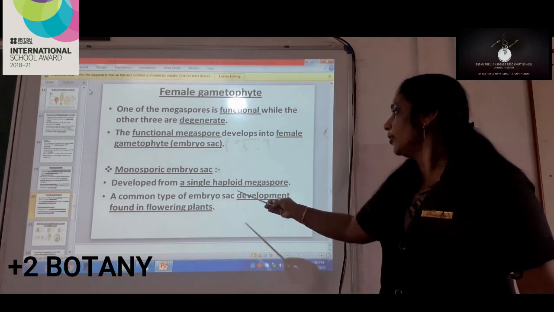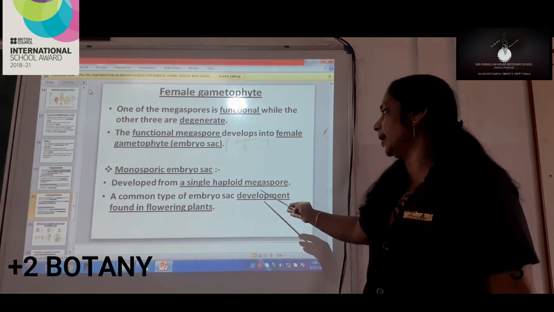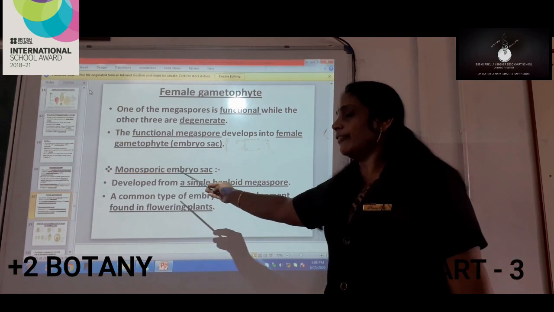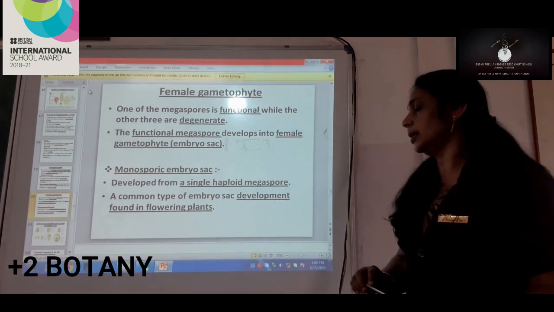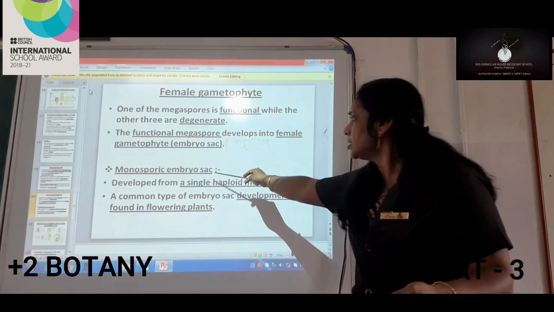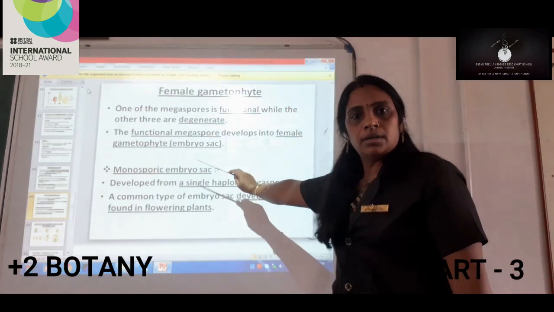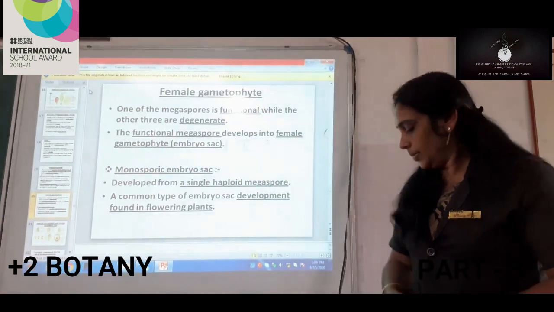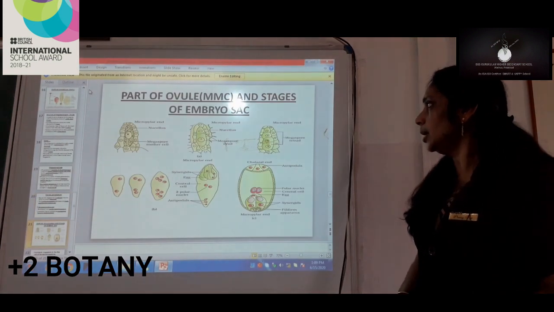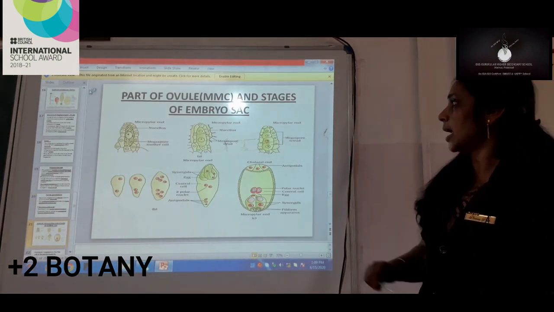And the common type of embryo sac which is developed, we can see its development in the flowering plants. In the flowering plants, this is the common type of embryo sac which we used to see in the plants.